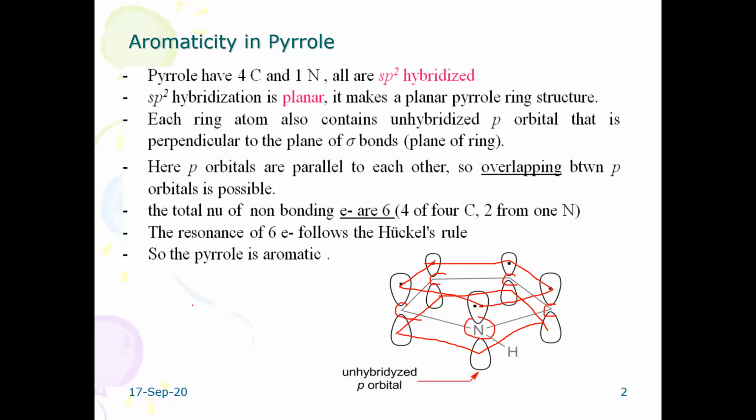There are 6 electrons, so we can write the 4n plus 2 pi electron system. When n is equal to 1, you will find 6 pi electrons. Any system that satisfies Hückel's rule has n equal to 0, 2 pi electrons; n equal to 1, 6 pi electrons; n equal to 2, 10 electrons, and so on. All these 5-membered heterocycles obey Hückel's rule. Hence this pyrrole is called aromatic in character.